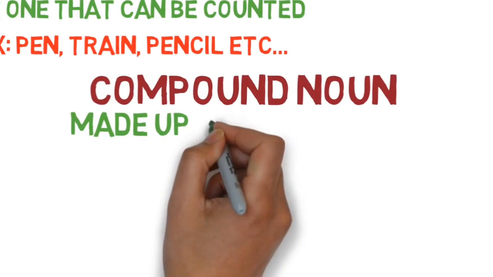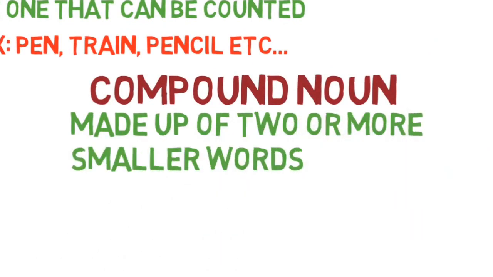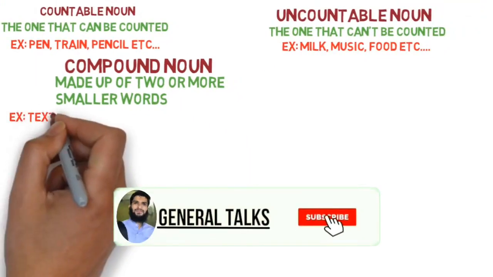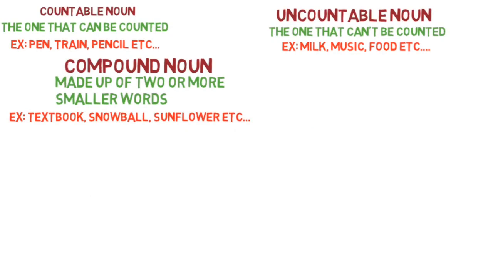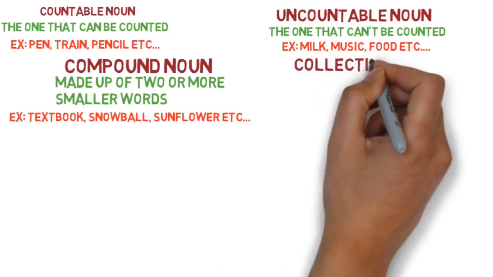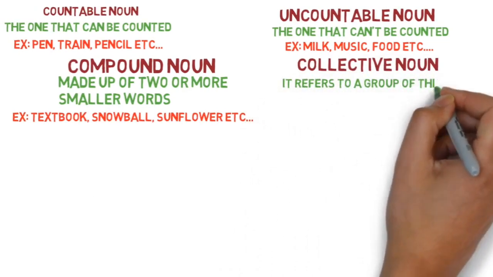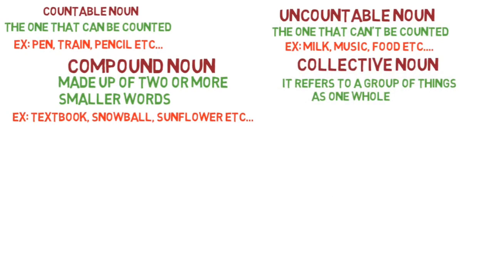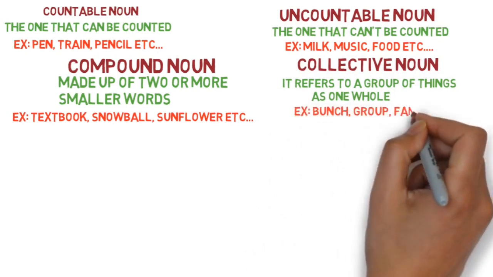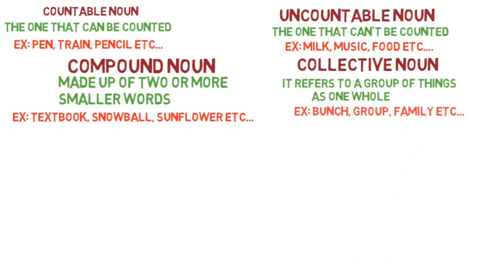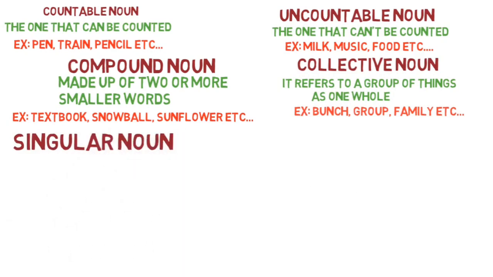We have the compound noun too. It is made up of 2 or more smaller words. That's a compound noun, as in textbook, snowball, snowfall, sunflower, etc. These are examples of compound noun. After that we have the collective noun too. It refers to a group of things as one or whole. That is a collective noun. Examples: bunch, group, family, etc. So when you want to talk in a collective sense, you have to use a collective noun.